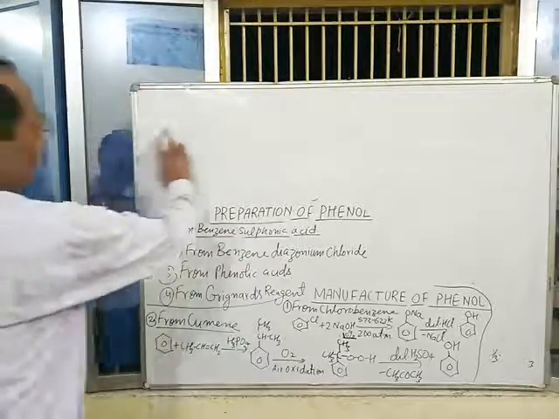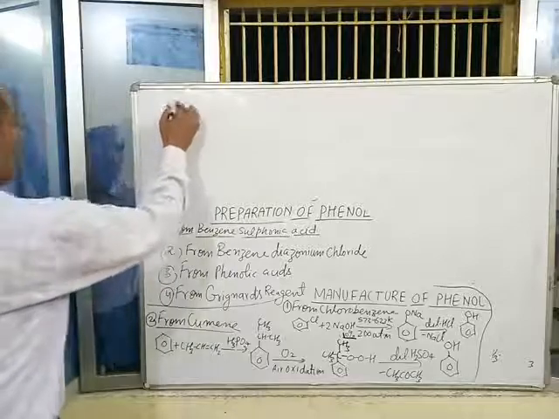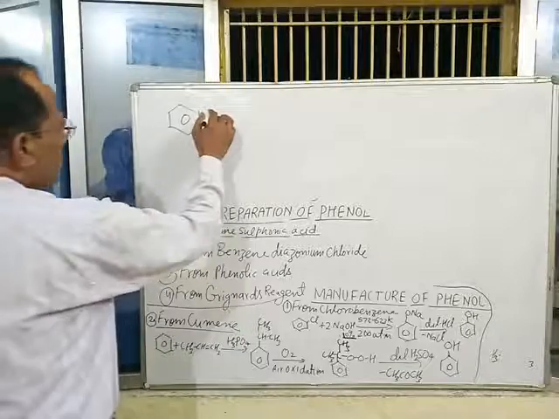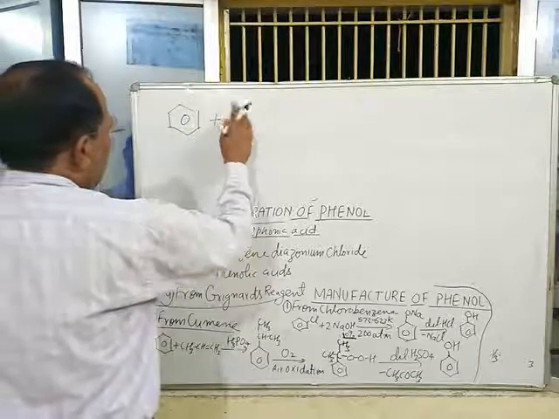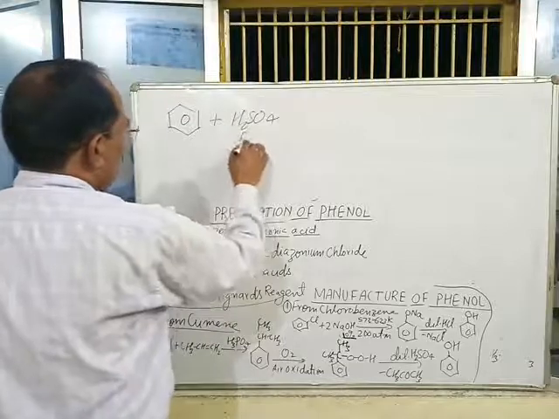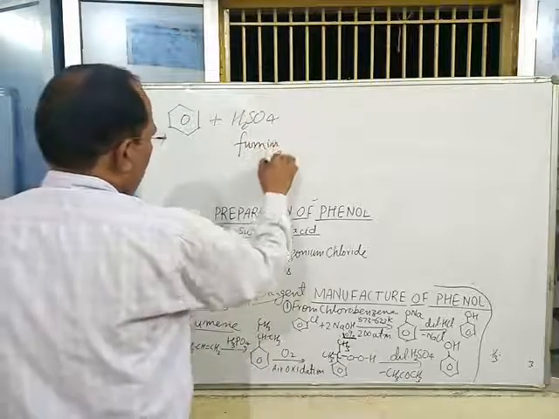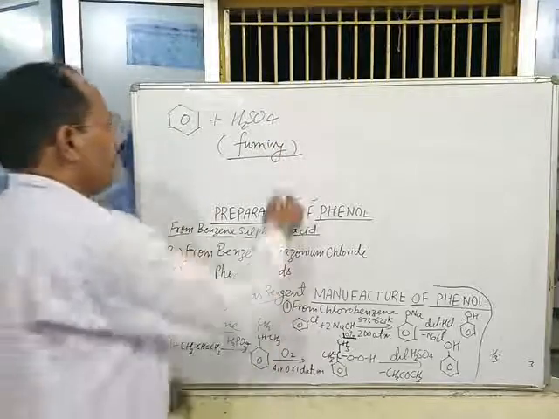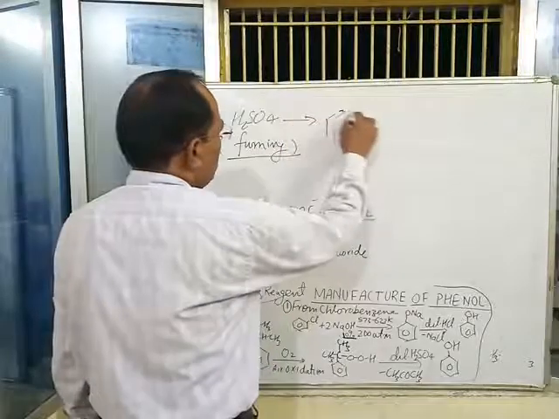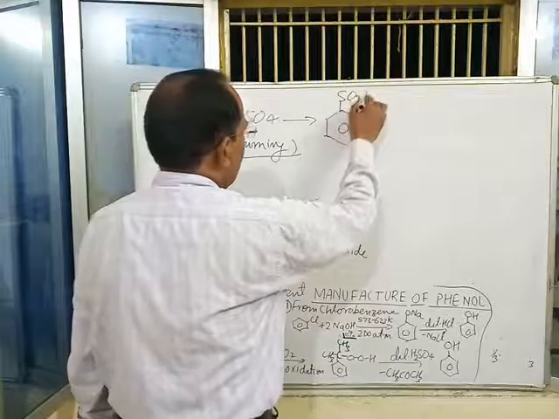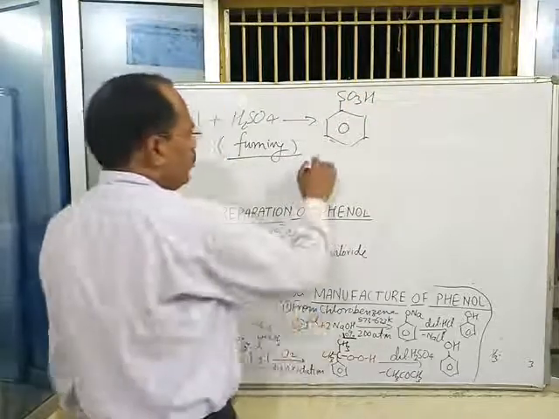Benzene sulfonic acid is obtained from benzene by sulfonation, when benzene reacts with fuming H2SO4, giving benzene sulfonic acid. This is benzene sulfonic acid.